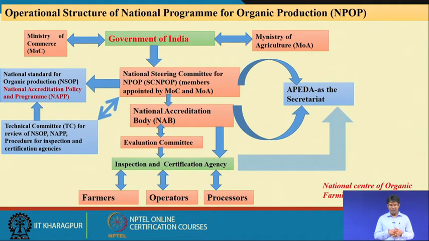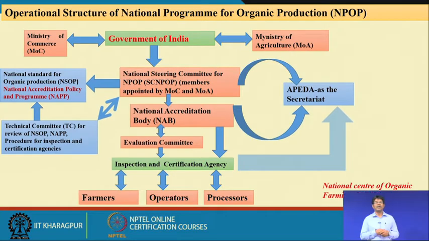Here, the agency members are from the Ministry of Commerce, Ministry of Agriculture and APEDA. They form the National Steering Committee for the NPOP, and the steering committee formulates a technical committee. The technical committee regularly evaluates the standards for organic production, the accreditation policy and the programs. So, there are regular evaluations, and refinement also takes place.